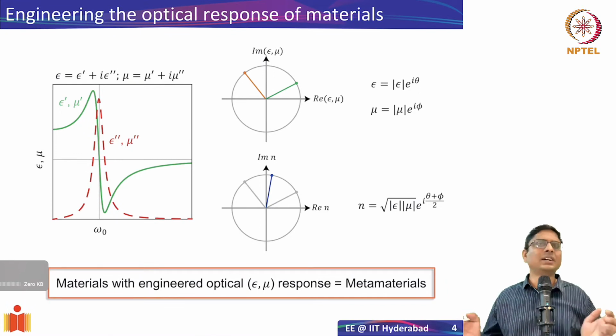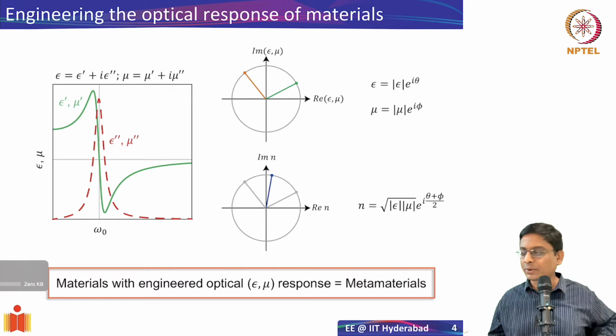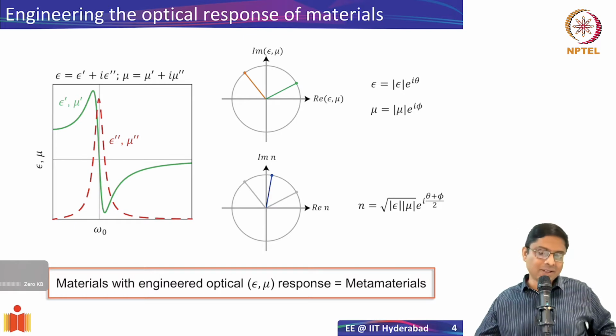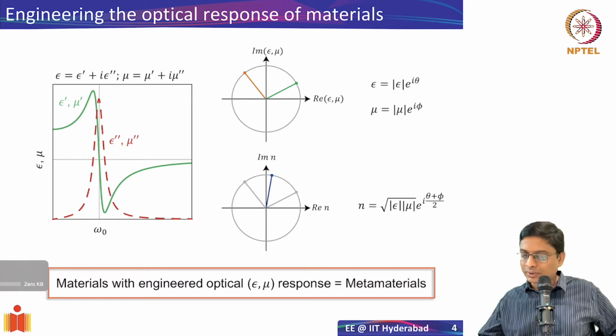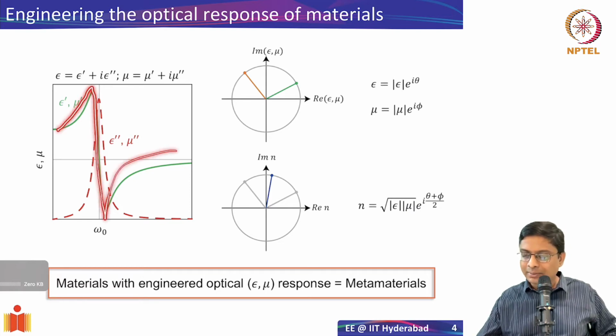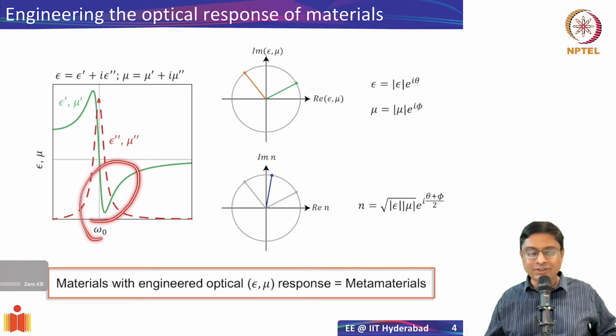Well, we have seen resonances, right? We initially talked about the Lorentz oscillator model when we were talking about the optical properties of materials, and we have also seen what happens when you have, let's say, a plasmonic resonance, or even a Mie resonance in a dielectric nanoparticle. They obey what is known as a Lorentz oscillator. So I can represent my epsilon, real and imaginary parts, again in terms of the Lorentz oscillator, and we'll see that whenever the resonance happens, epsilon or mu can actually become negative.